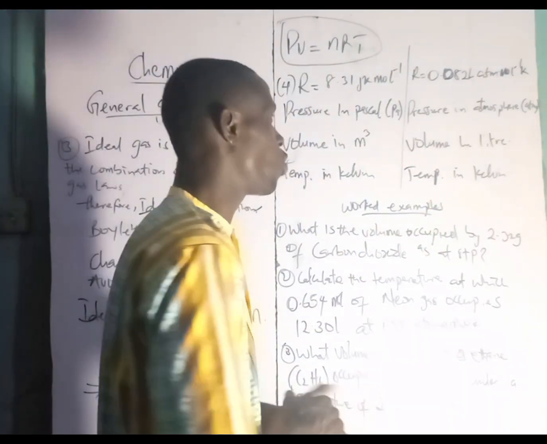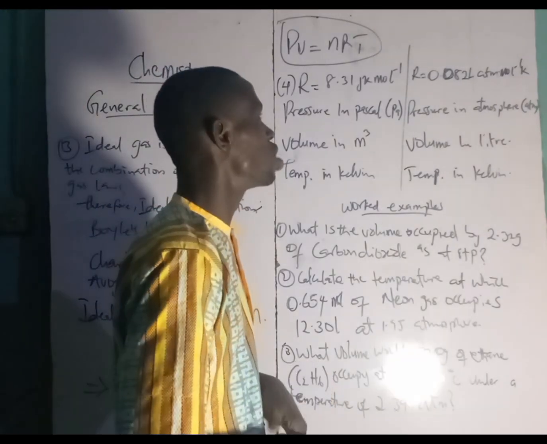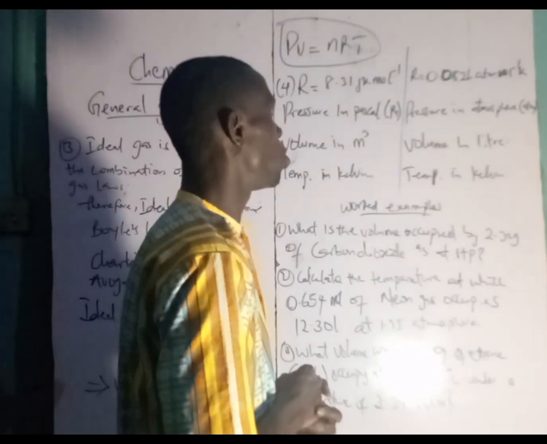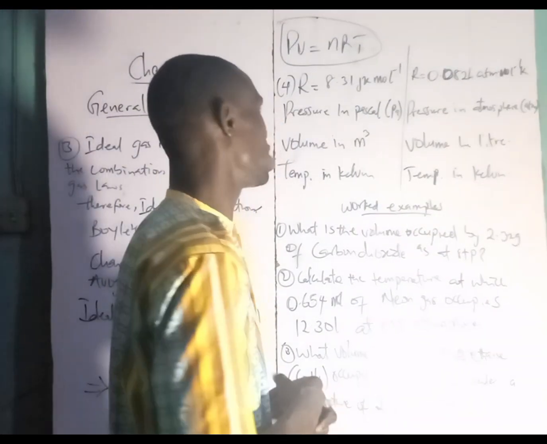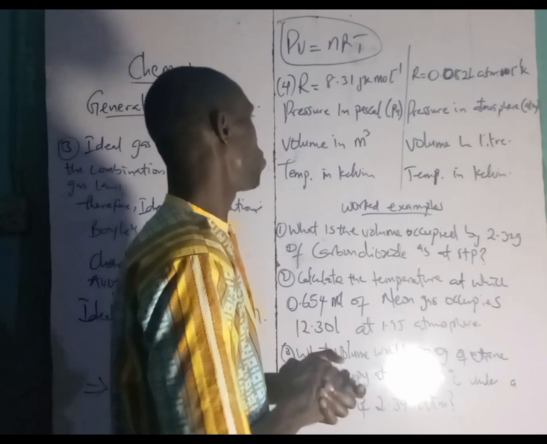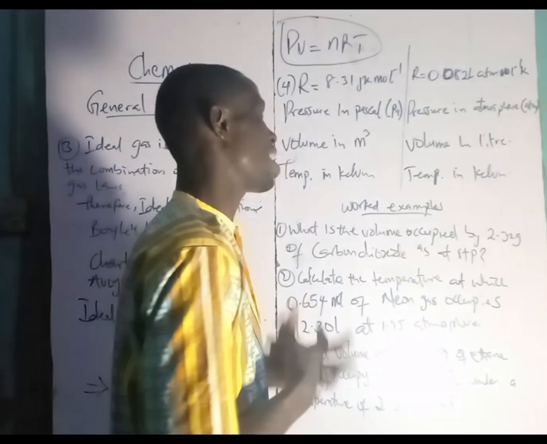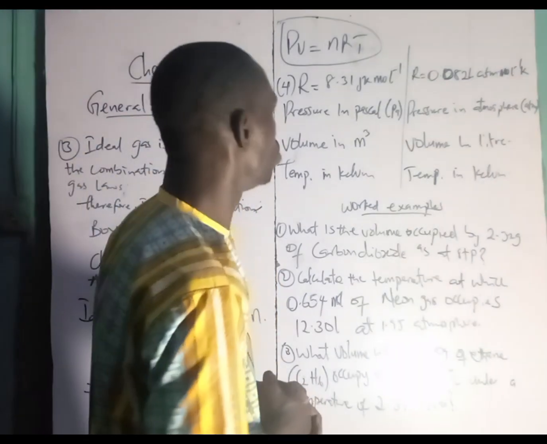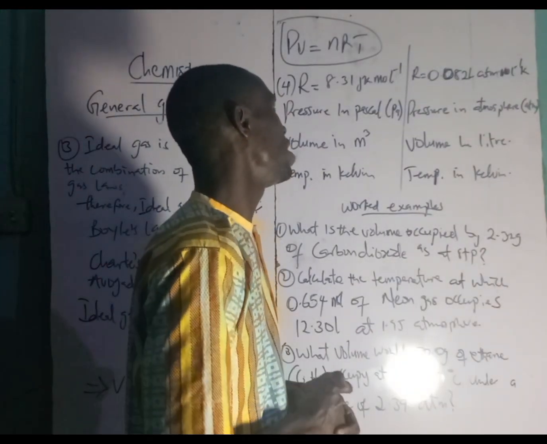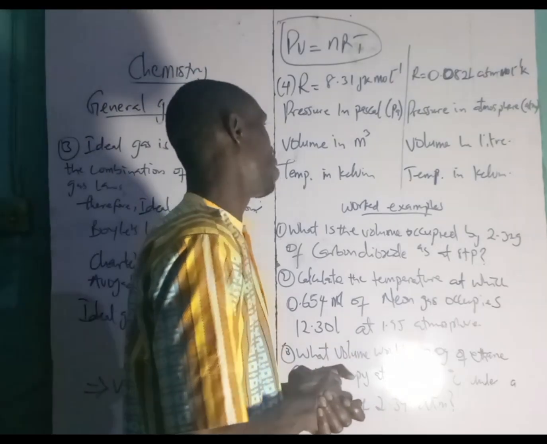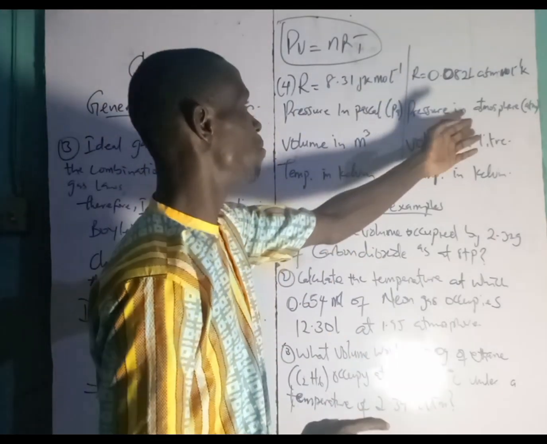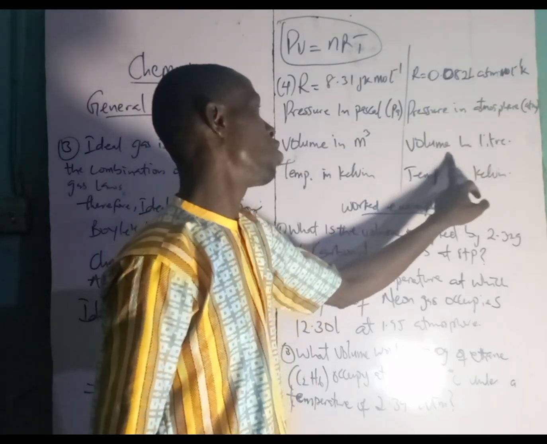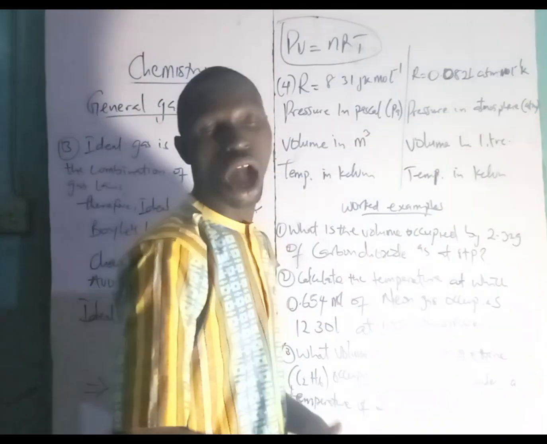So temperature is not part of what you can use to decide whether to use R equal to 8.31 or R equal to 0.082. But for other conditions, when you are given pressure in Pa, Pascal, then you use 8.31 joule per Kelvin per mole. When you are given your volume too, you use this. When you have your pressure in atmosphere, ATM, then you use this. When you have your volume in liter, you use this. I hope you understand that.